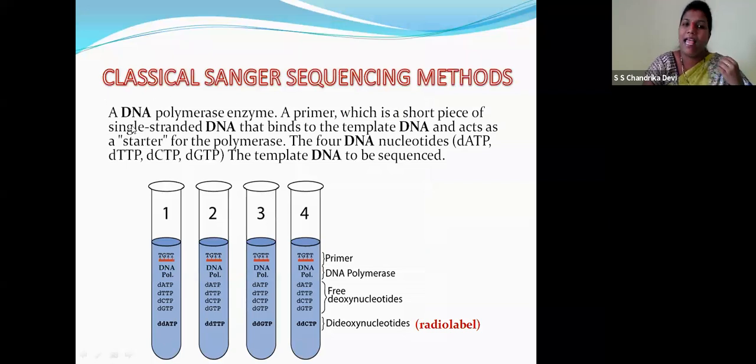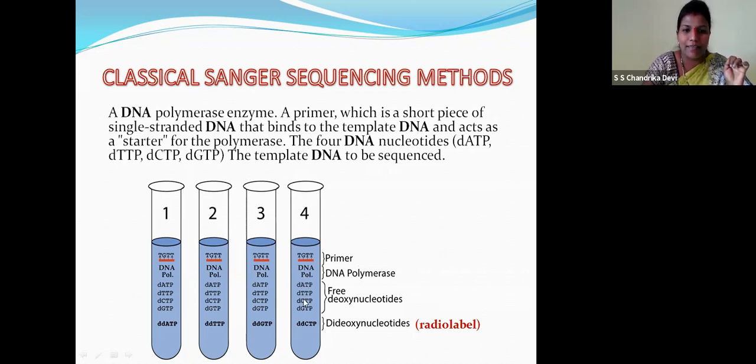So the next method is the classical Sanger sequencing method. Children, in the same way, a DNA polymerase enzyme and a primer, which is a short piece of single-stranded DNA that will bind to the template DNA and acts as a starter for the polymerase. Polymerase, children, means it will produce more DNA sequences, right? The four DNA nucleotides, dATP, dTTP, dCTP, dGTP, are included. What are these?